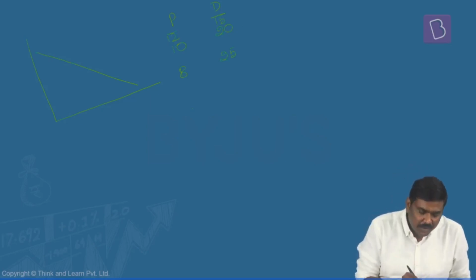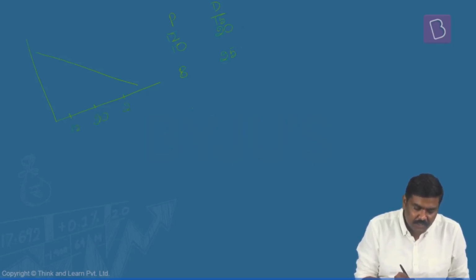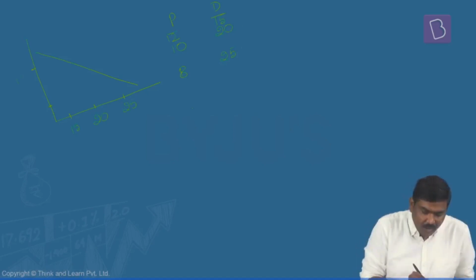If the price is 10 rupees, demand will be 20 units. Price falls down to, let's say, 8 rupees, the demand will be 25 units. Price, let's say, increases to 12 rupees, demand will be for 15 units. If I draw these particular coordinates in the graph, these will be represented like this: 15 units, 20 units, 25 units, at 12 rupees, at 10 rupees, and at 8 rupees. So basically these are the coordinates. Done? This is the first point.